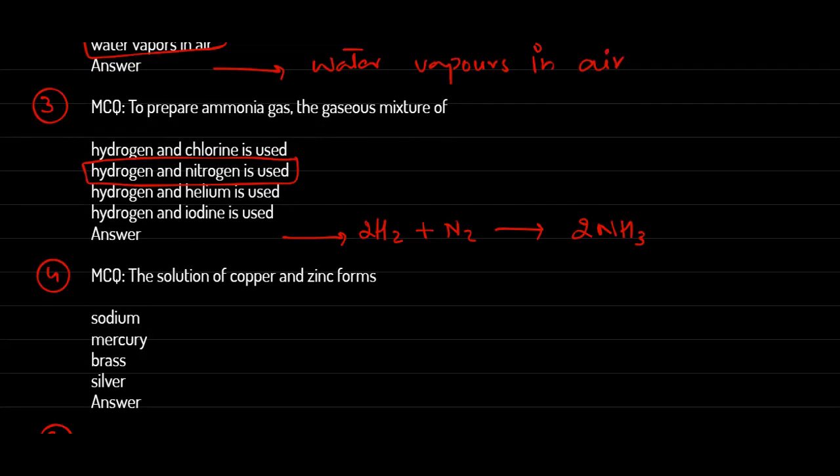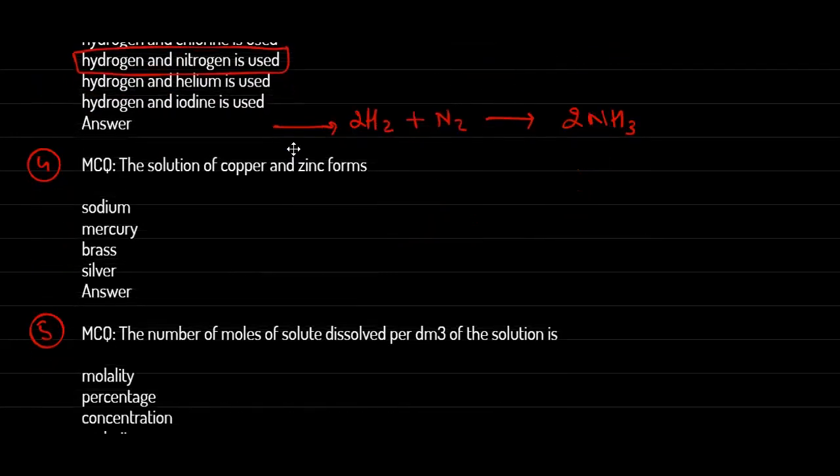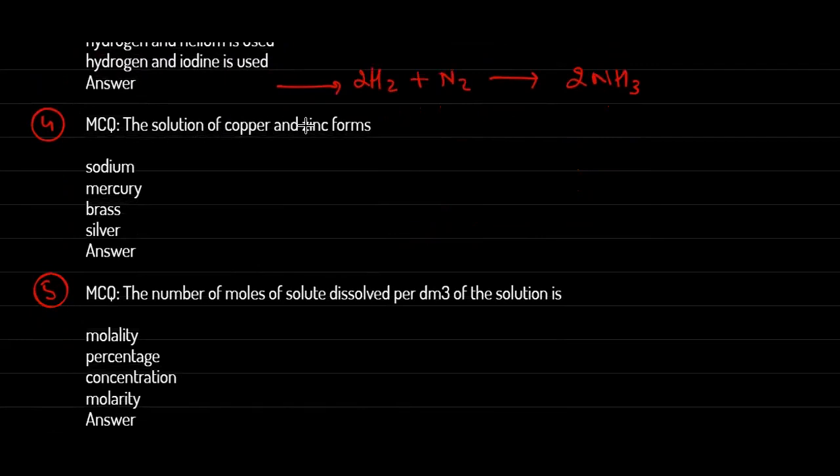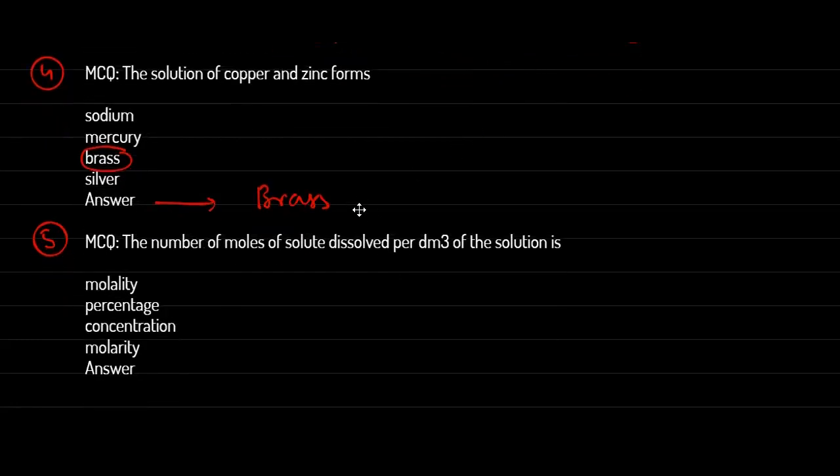In option number 4, which is very easy, the solution of copper and zinc forms, this is the best answer, brass. So you need not study all of them, only brass.